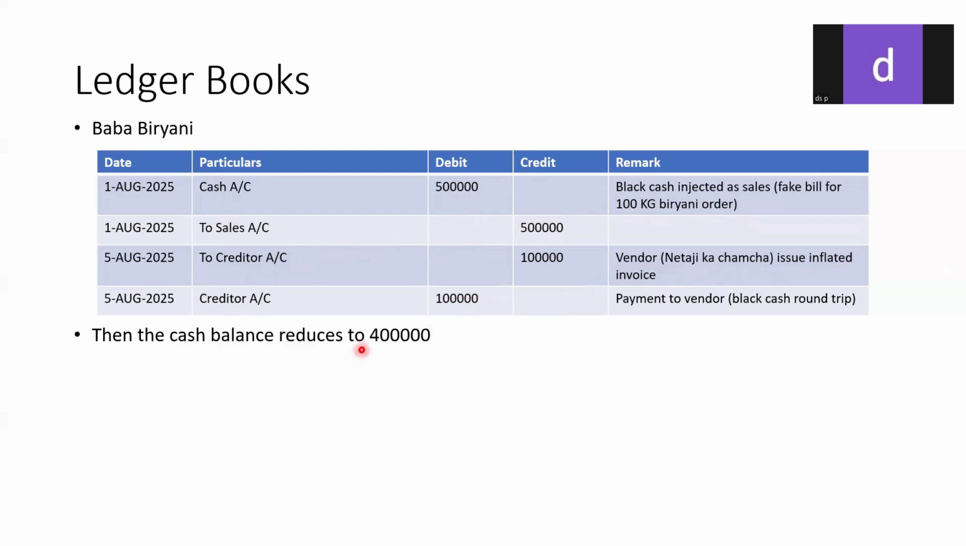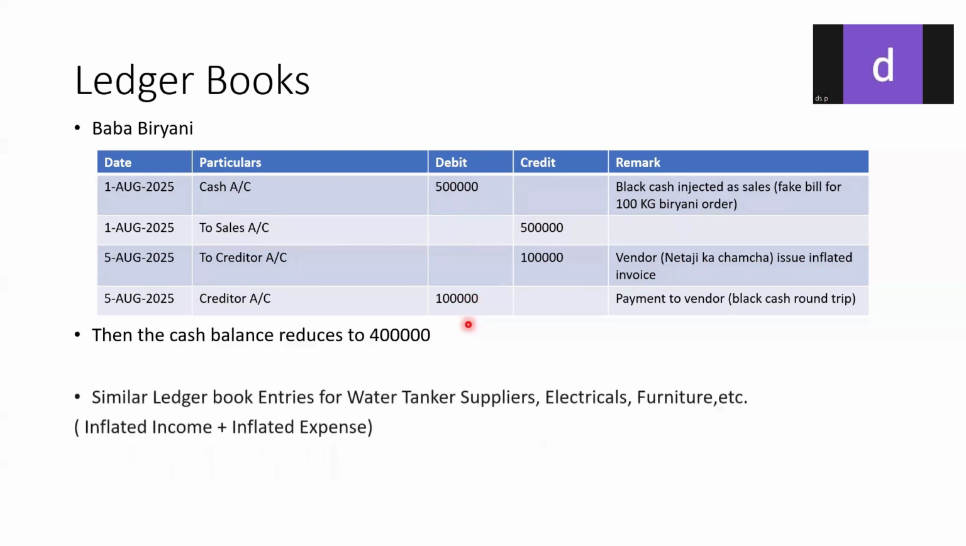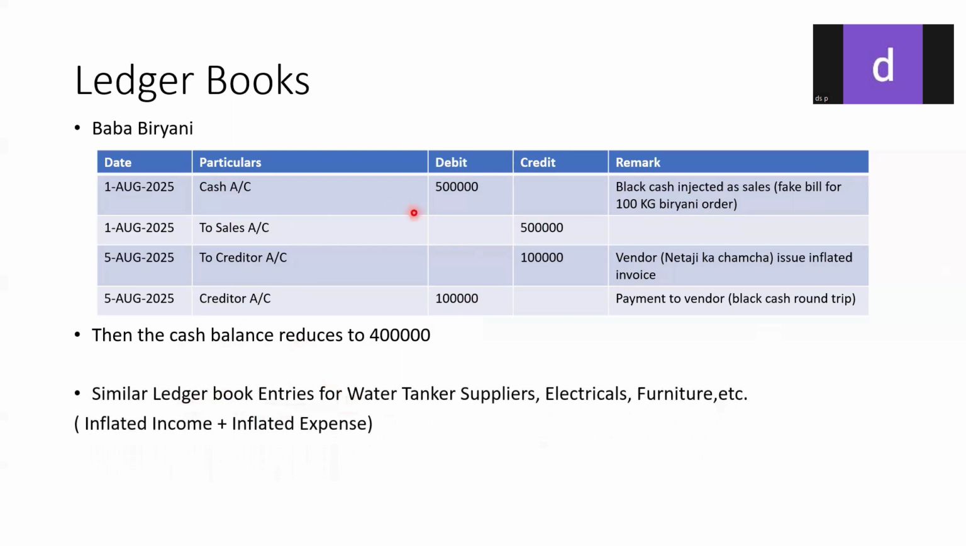Okay, and in all this transaction, again, the cash will obviously reduce, because there will be a creditor. So who is this creditor? Again the same reference, who issued an inflated invoice, and then you make a payment against that inflated invoice. Similarly, the ledger book entries would look like this for the other accounts. It can be water tanker suppliers, electricals, furnitures, etc.